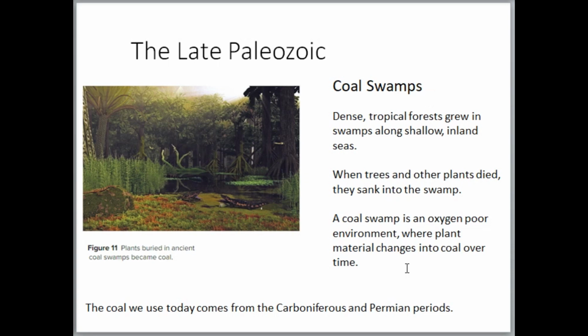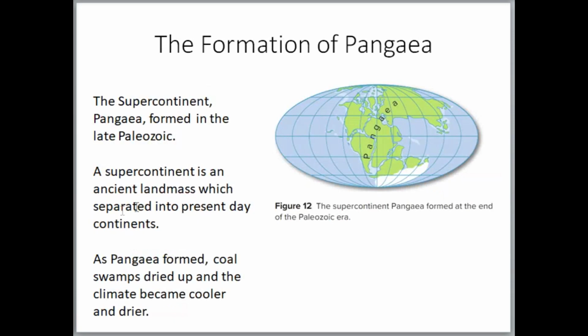Okay, and most of the coal that we use today came from the Carboniferous and Permian periods, basically the Late Paleozoic era. Okay, Pangaea also formed back then, and this was the supercontinent that formed at the end, or in the Late Paleozoic. Okay, the coal swamps dried up, and the climate became much cooler and drier as well.